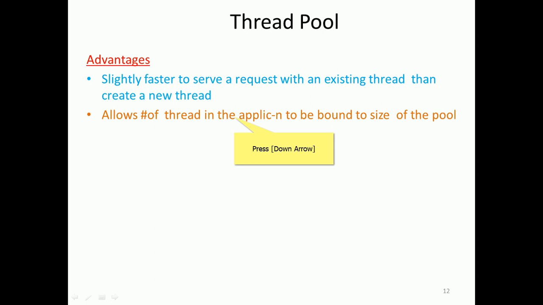It also allows the number of threads in the application to be bound to the size of the pool. Certain applications have a number of tasks, and those tasks will require that number of threads, right? So if a particular application has 5 tasks and in the pool we have 5 threads, then the size will be limited, and it can go for that.